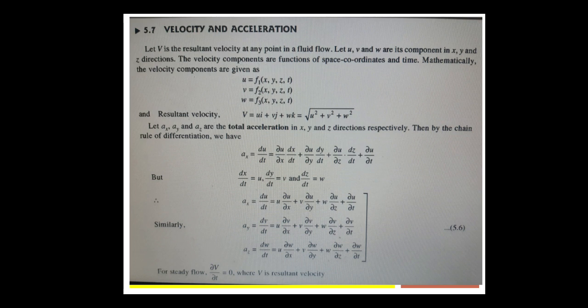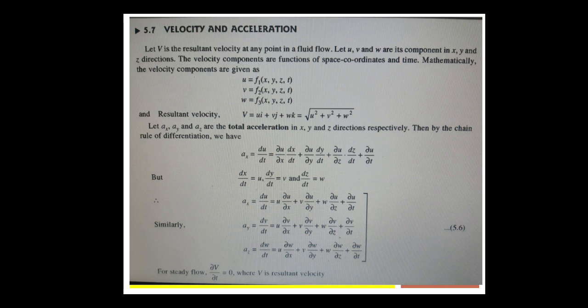Then by the chain rule of differentiation, ax is equal to du by dt, that is equal to du by dx times dx by dt, right? So by the rule of differentiation, ax is equal to du by dt, that is equal to dou u by dou x times dx by dt plus dou u by dou y times dy by dt plus dou u by dou z times dz by dt plus dou u by dou t.